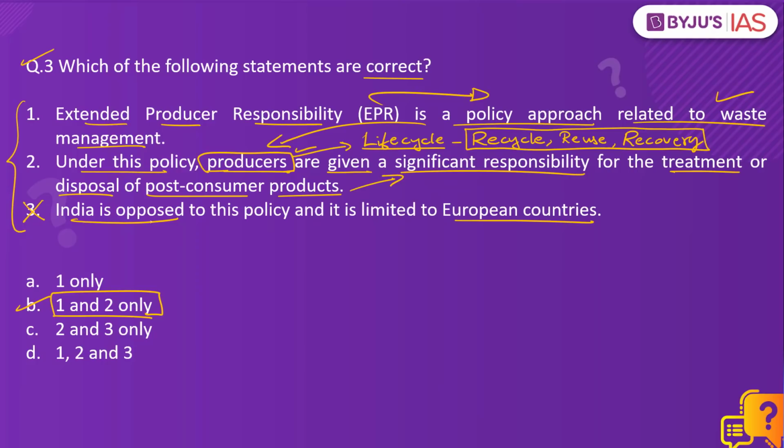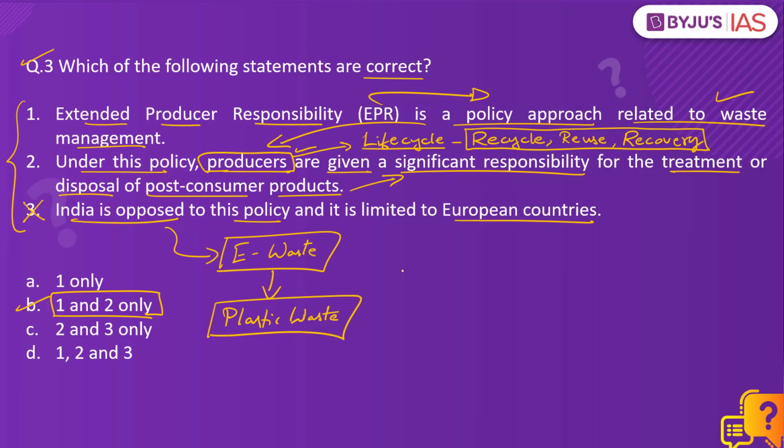But however, India is not opposed to this policy. Instead, India has adopted this policy first with regard to management of e-waste or electronic waste, and then later the policy has been extended to plastic waste management as well.